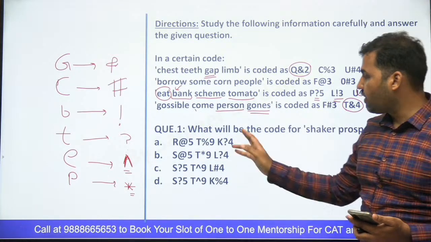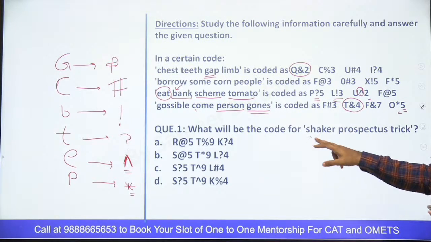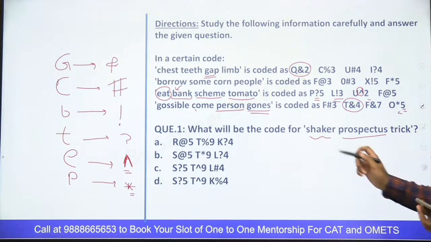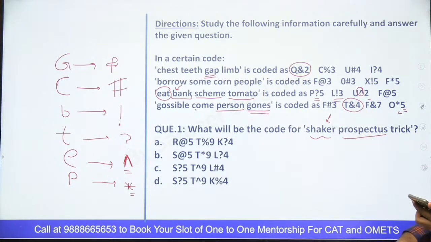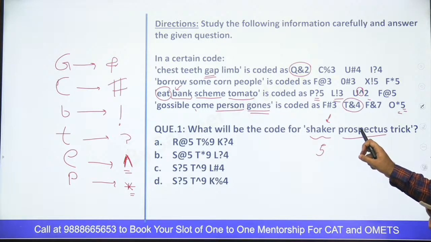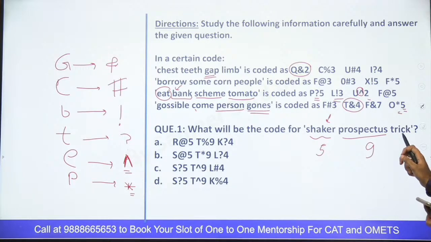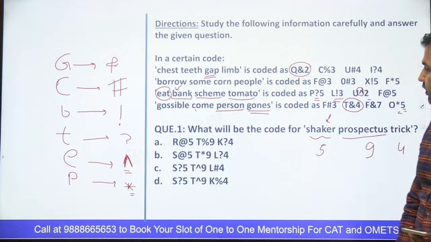Now we have to find out what is the code for this, right? Tell me guys, what is the answer of this question? I can go for the symbol first, or you can also go with the numbers. This is 6 letters, so it should end with 5. The number of letters here is 1 2 3 4 5 6 7 8 9 10, so this should end with 9. And this is 5, so it should end with 4. So 5, 9, 4 should be used. The problem is that all the options use 5, 9, 4.